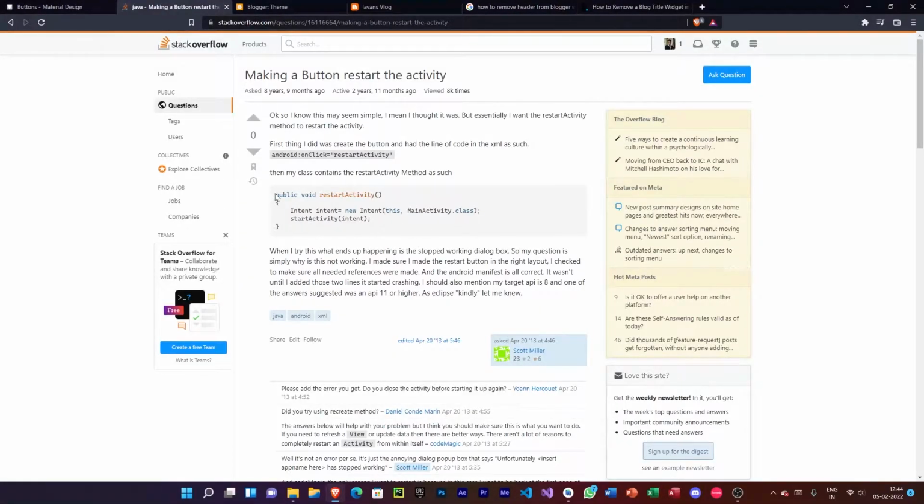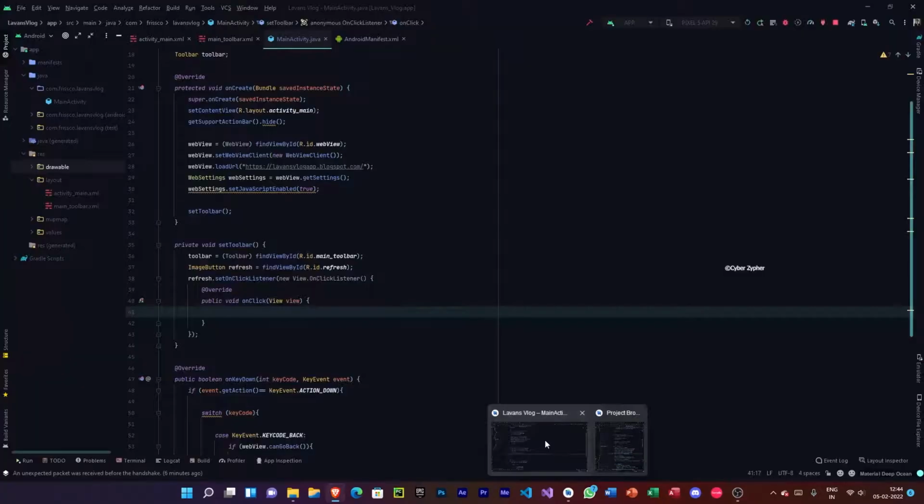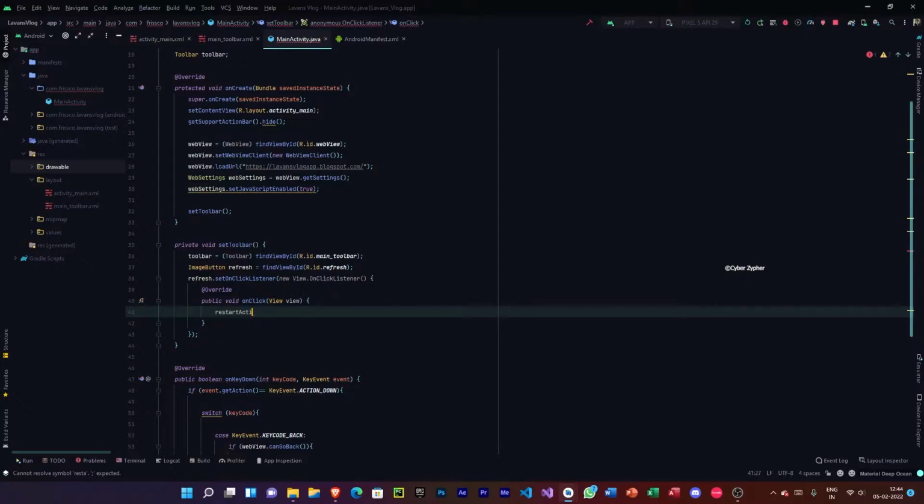We can see that we have this code here. So now we should proceed with assigning a void here. We should assign a class. So let's do that. Restart activity.